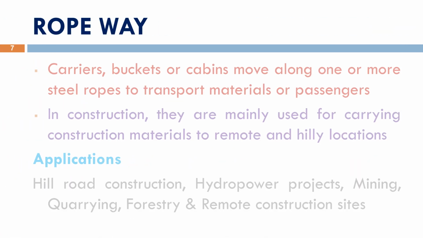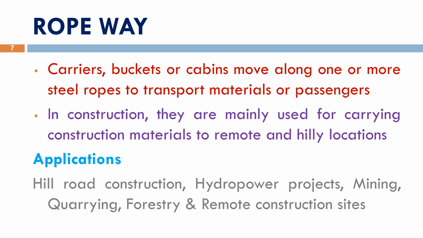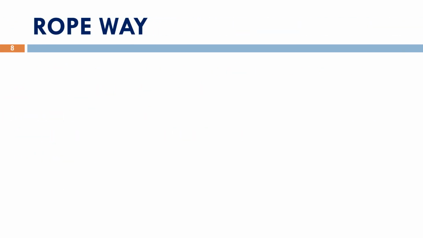A ropeway consists of carriers, buckets, or cabins moving along one or more steel ropes. In construction, it is mainly used to transport materials to remote and hilly areas where road access is limited. Ropeways are widely used in hill road construction, hydropower projects, mining, quarrying, forestry, and other remote construction sites. Ropeways are efficient for long-distance transport in complex terrain.